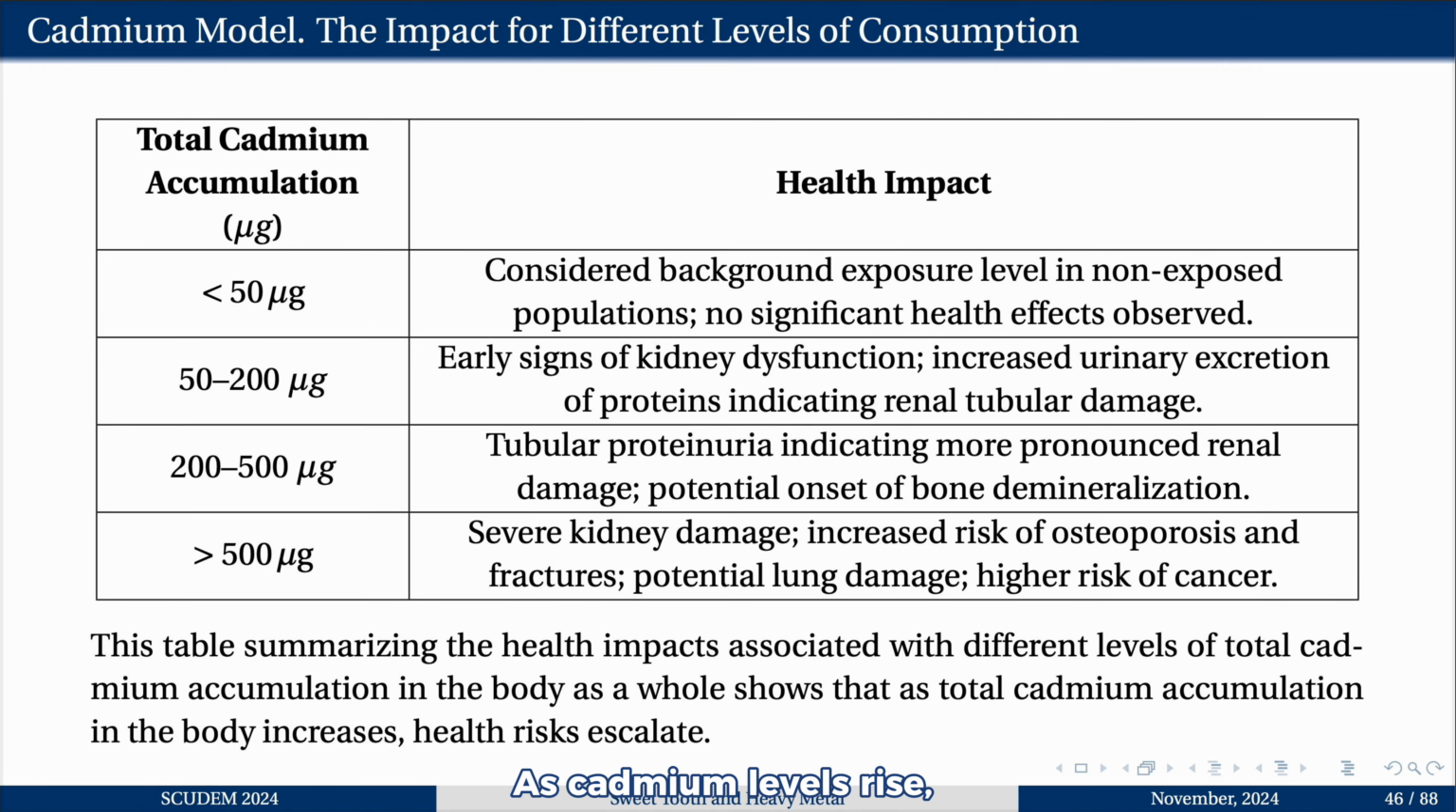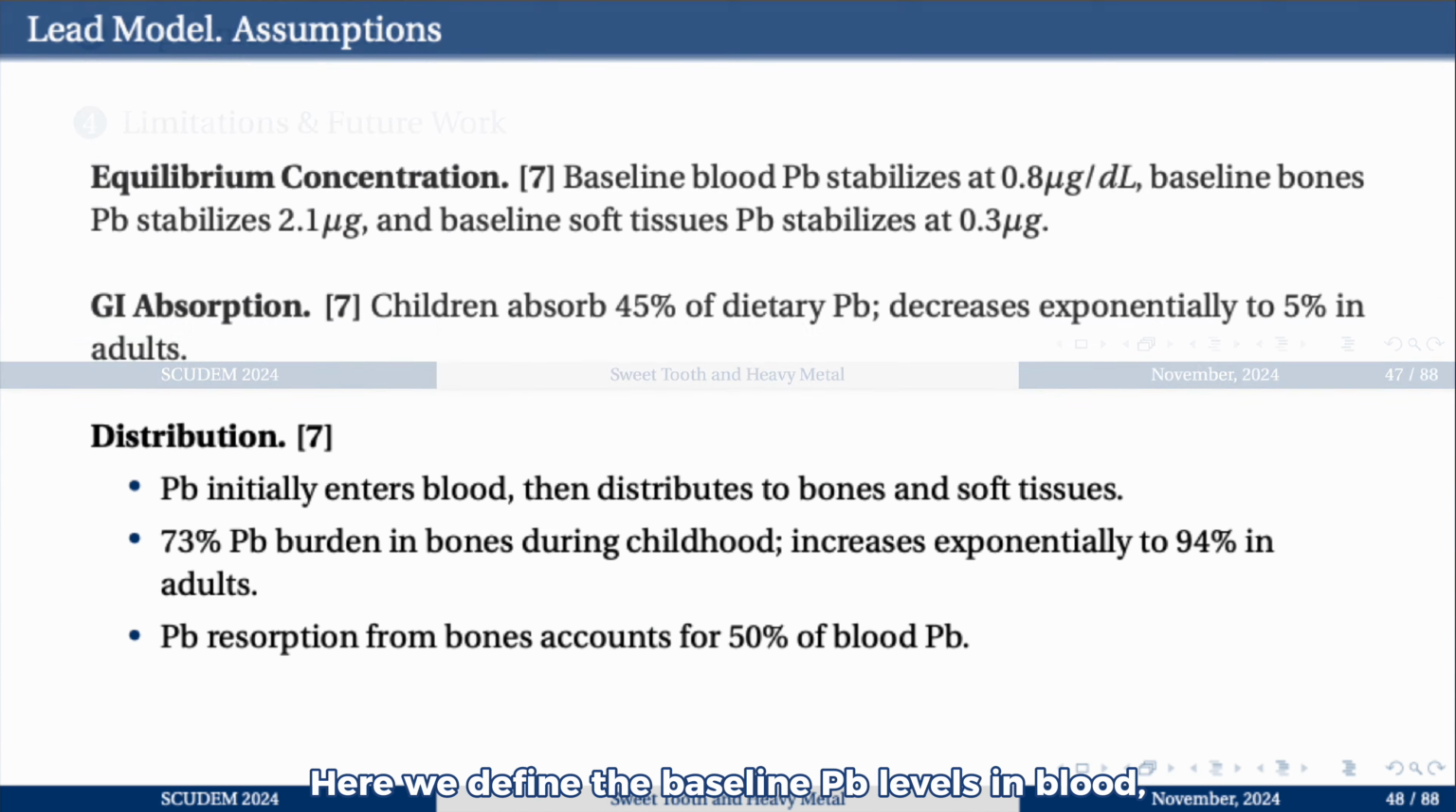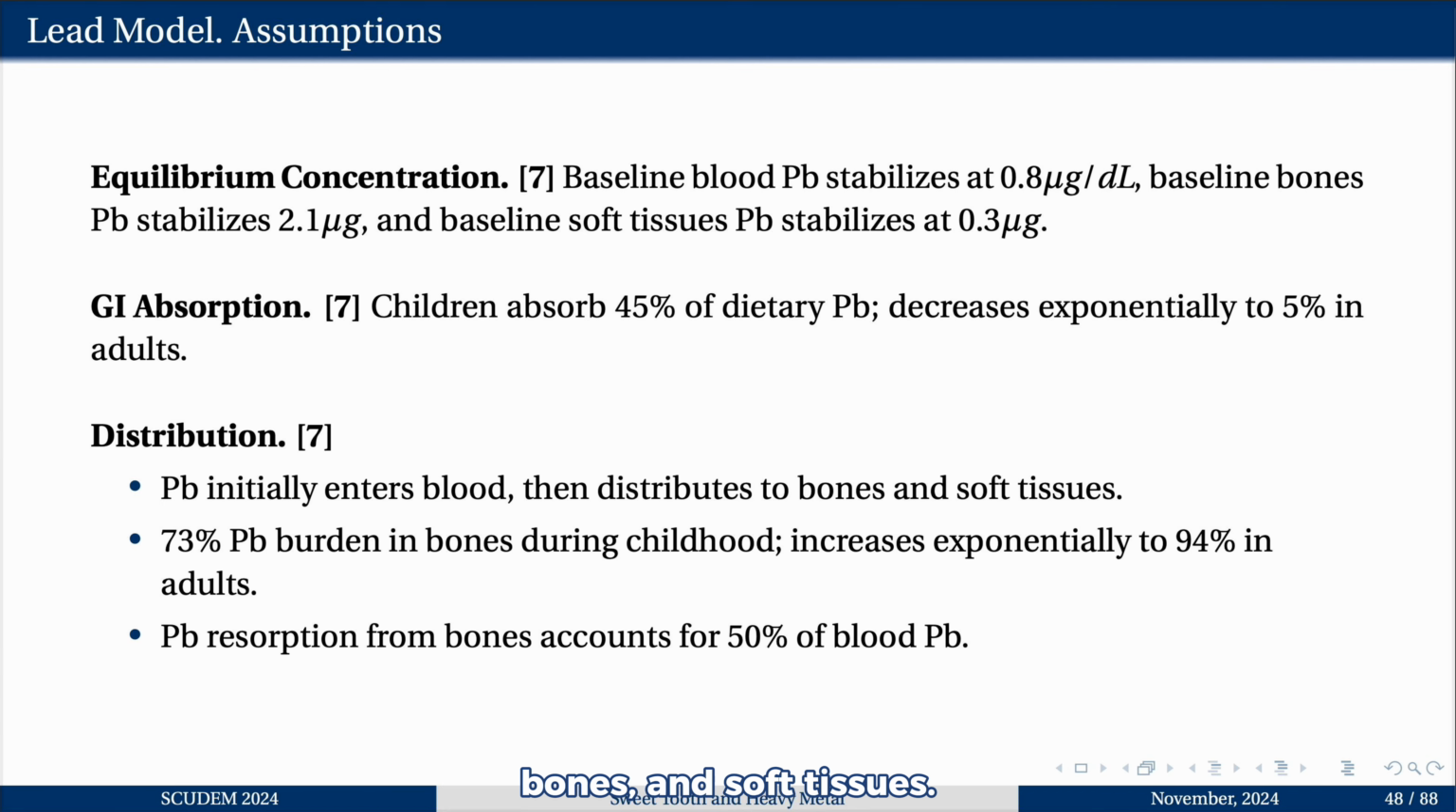As cadmium level rises, health risks become progressively more severe. Here we define the baseline lead levels in blood, bones, and soft tissues. Children absorb lead at a much higher rate than adults, making them more vulnerable. Lead distributes between blood, bones, and soft tissues, with bones serving as a long-term reservoir.